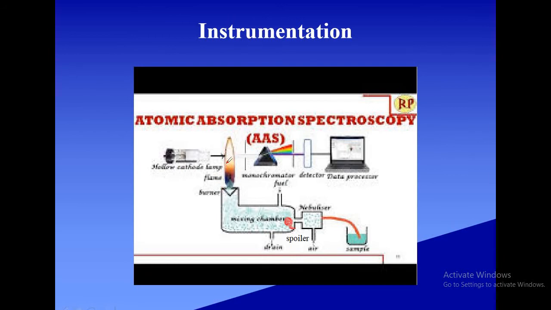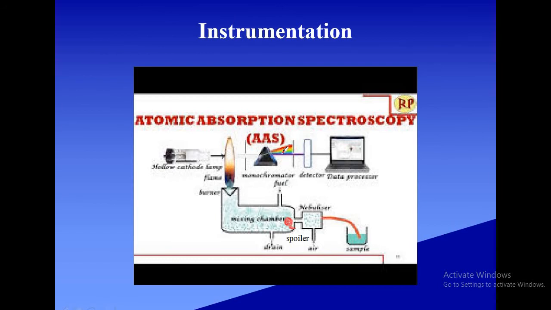Then all the unexcited atoms present in the flame absorb this 589 nanometer and get excited. The ground state atoms get excited to the higher energy state. Now the light that is coming out is called transmitted light. The transmitted light is focused onto the monochromator. Monochromator isolates the different wavelengths present in the transmitted beam.